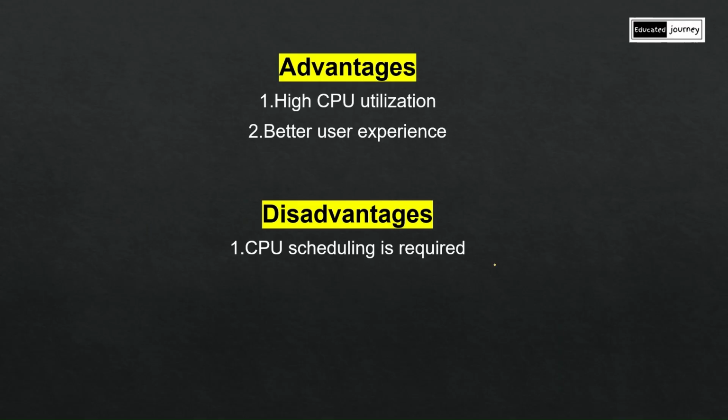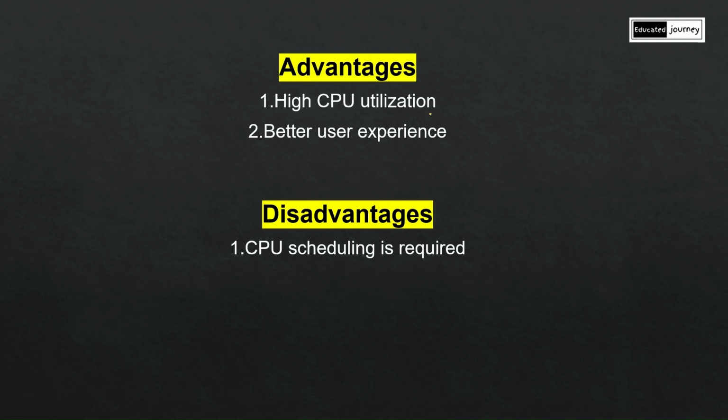Let us see some advantages and disadvantages. Advantages: high CPU utilization, which means the CPU is always busy and efficient in executing the jobs. Better user experience: the user thinks they are executing multiple programs at the same time. But what actually happens is the jobs are just switching between each other. Disadvantages: